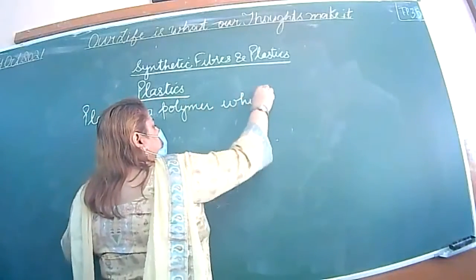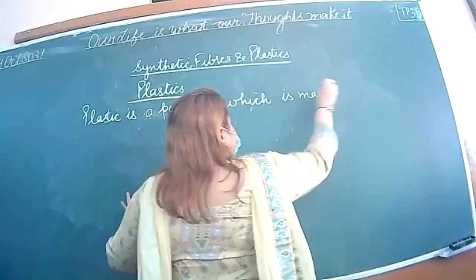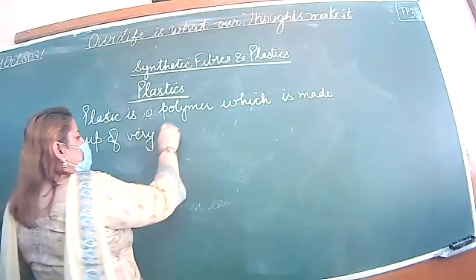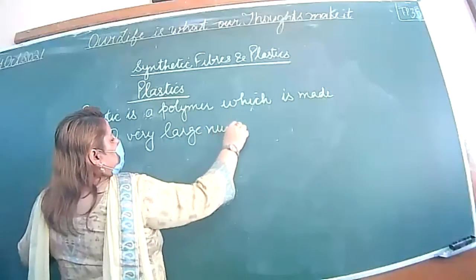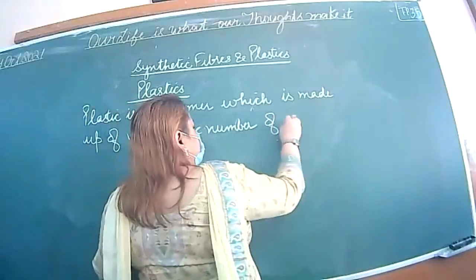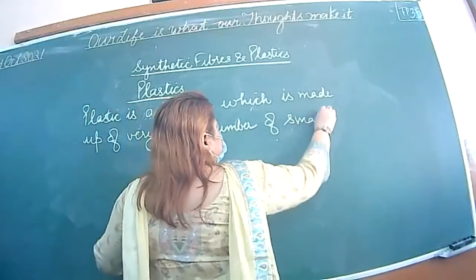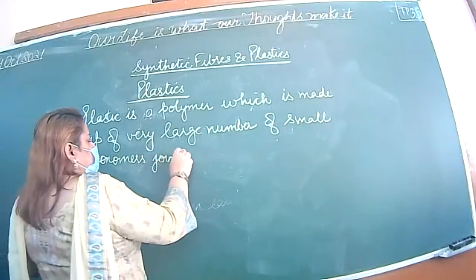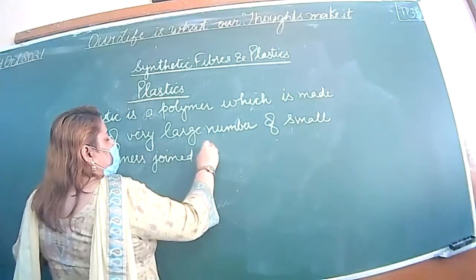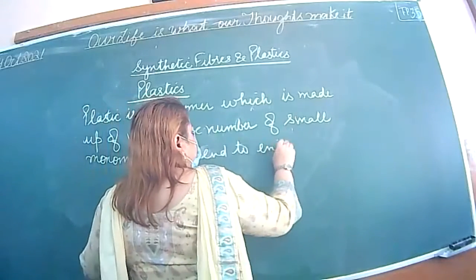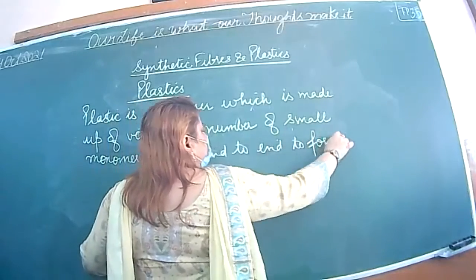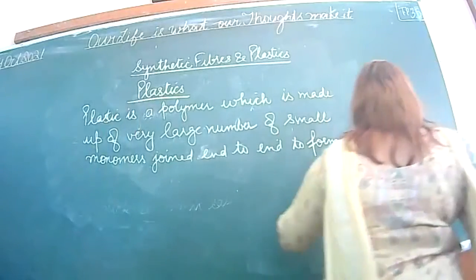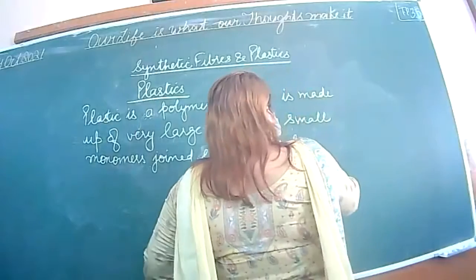which is made up of a very large number of small monomers joined end to end by chemical bond.